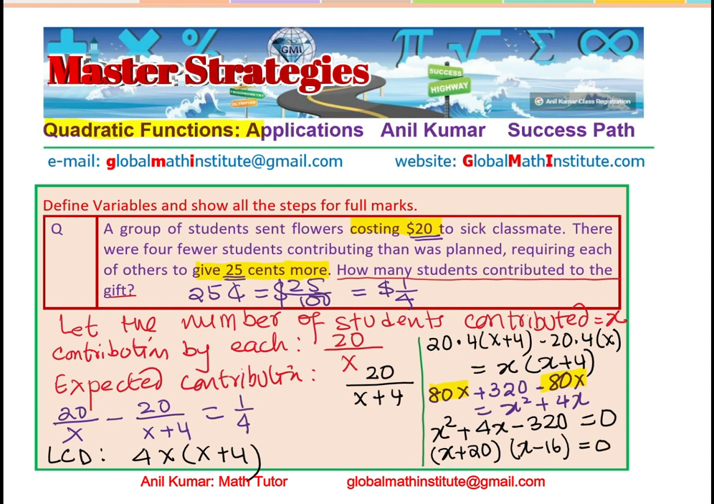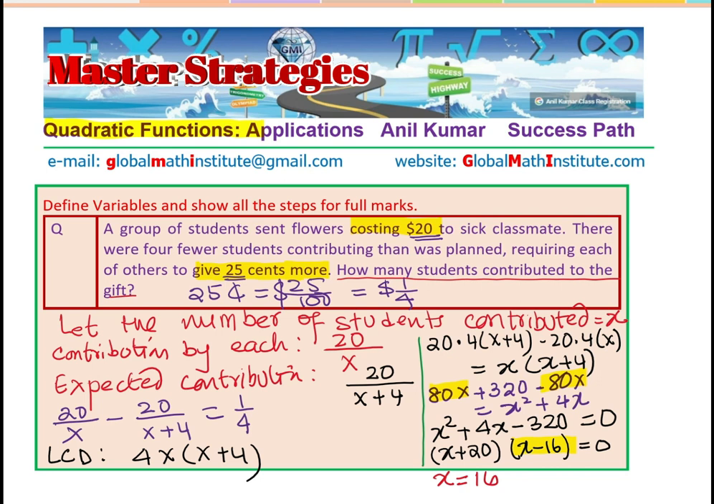So we get the solution. How many students contributed to the gift is the value of x. Can it be negative? No, it cannot be, right? So the only solution for this equation will be because of this factor, which is x minus 16, right? And therefore, we do get a solution that x equals 16, right?